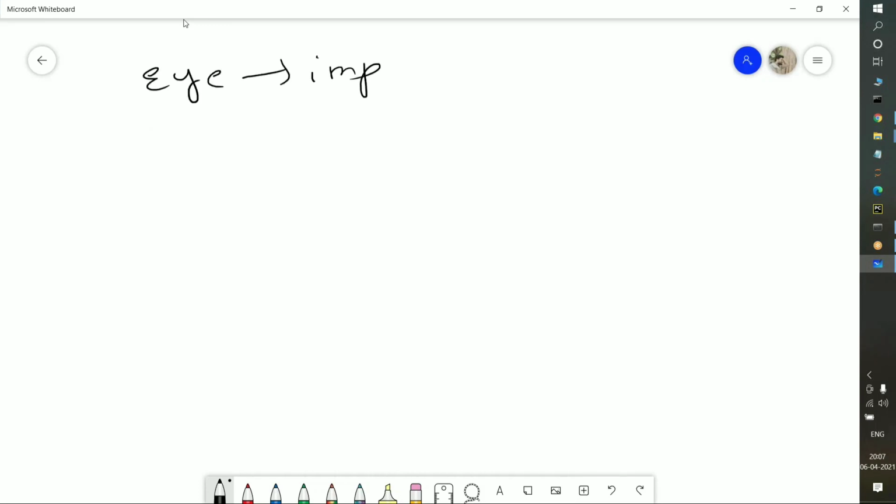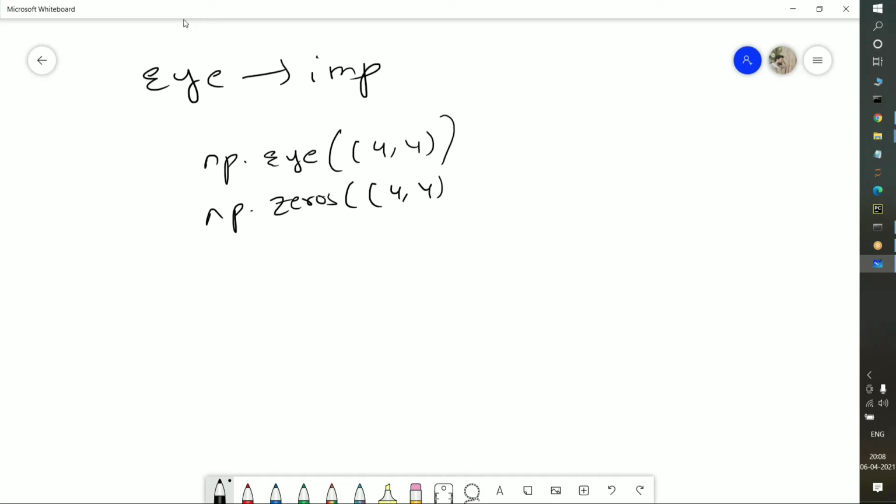There is a small logic to it. Suppose I pass np.zeros of (4, 4). What will be the output for this command? 4 rows will be selected and 4 columns will be selected. Yes or no?